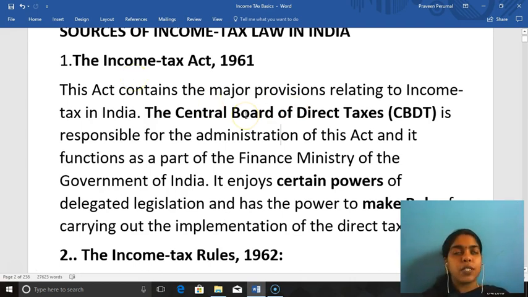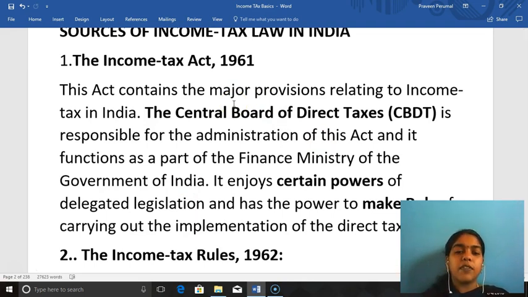It is a board which decides upon the various rules and changes to be made to the income tax provisions of this country. CBDT is responsible for the administration of this act, and it functions as part of the Finance Ministry of the Government of India. So the Finance Ministry is directly controlling the CBDT.